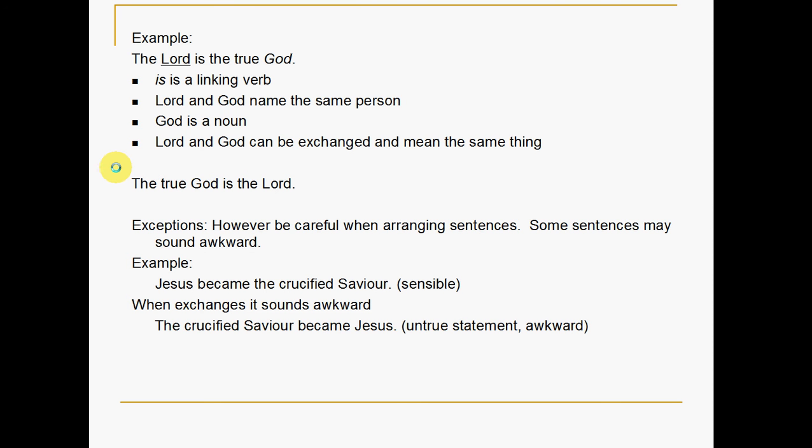Now there are exceptions, so we need to be careful when we arrange sentences, because some sentences may sound awkward. For example, we have Jesus became the crucified Savior. That sounds sensible. But when we exchange Jesus for crucified Savior and say the crucified Savior became Jesus, that statement becomes untrue and sounds awkward.